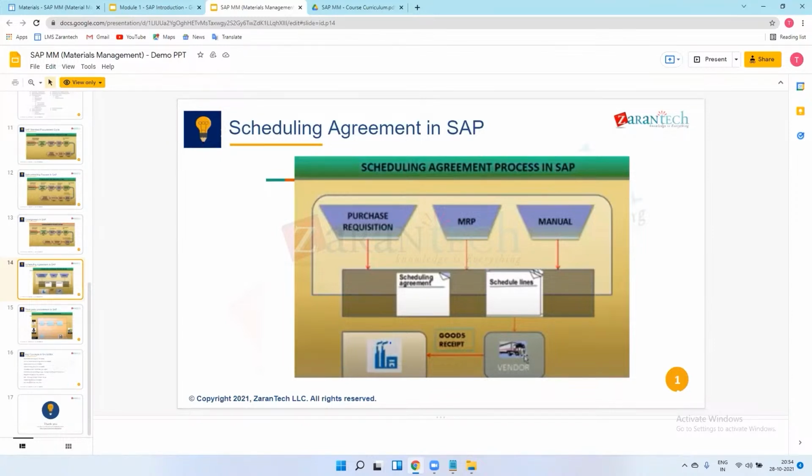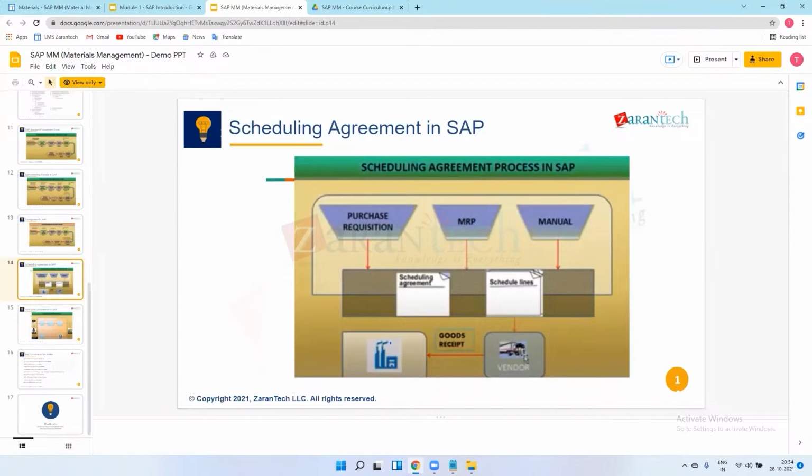It means I will create one plan for production. Suppose I'm producing 10 vehicles on a monthly basis, and I want to use one material on one vehicle on the 5th of the month. Let's take the example of October. The October plan will be 5 October 2 vehicles, 10 October 2 vehicles, 15 October 3 vehicles.